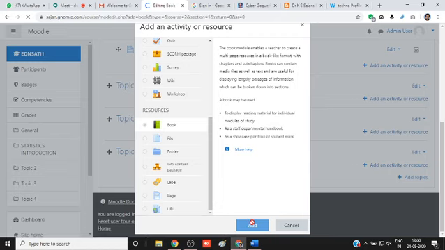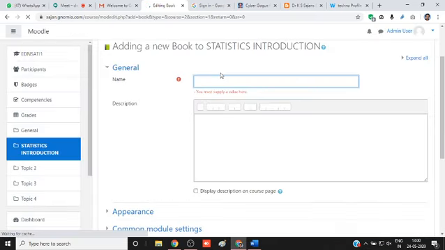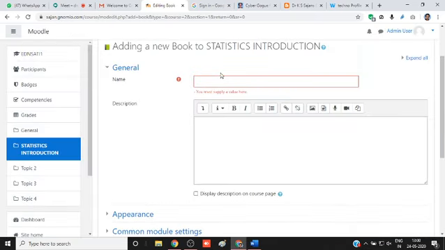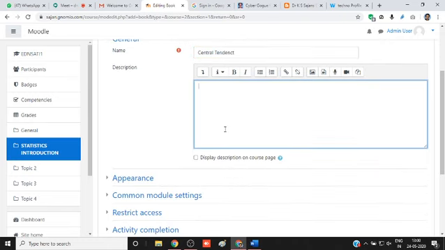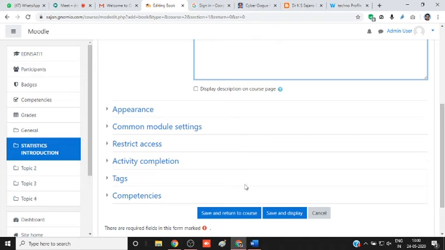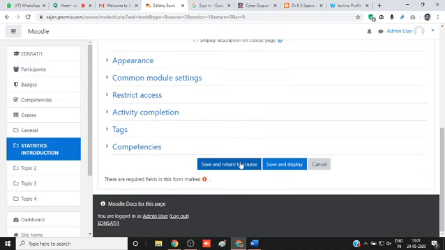Here we can give the first title, the first topic in the first module. You can give the title, Preliminary statistics or central tendency. Maybe this may be the first topic. Central tendency. Here, no need of discussion. Just save and return to the course. Okay, just the title is added. No other.